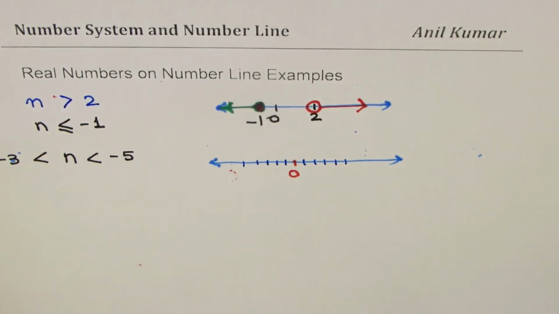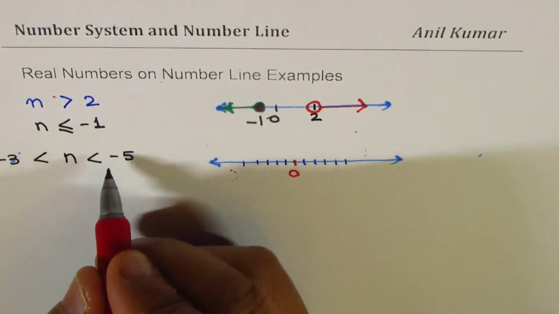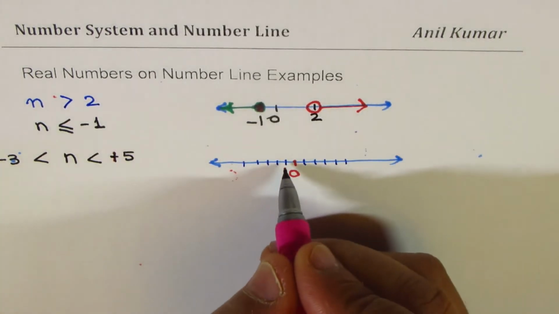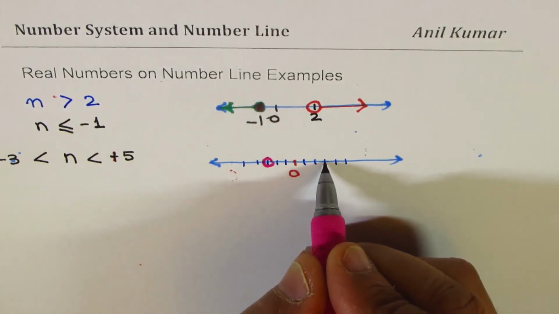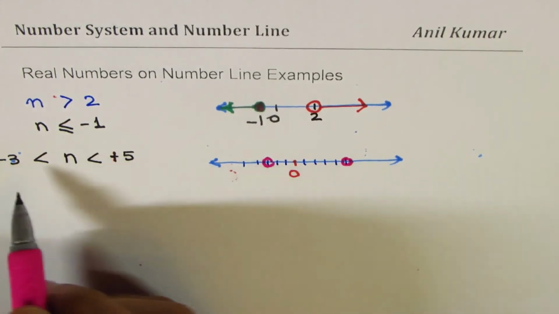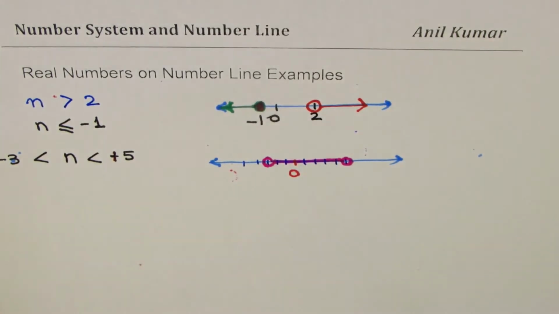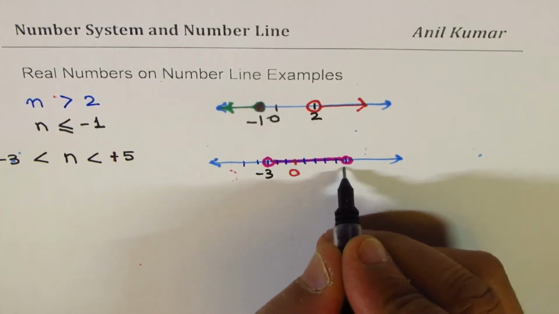In that case, we are talking about numbers between minus 3 and positive 5. So the numbers will be from minus 3, 1, 2, 3, a circle there at minus 3, and to the right, 1, 2, 3, 4, 5. Not including these, therefore these circles are not filled in. So that represents all the real numbers between minus 3 and plus 5.